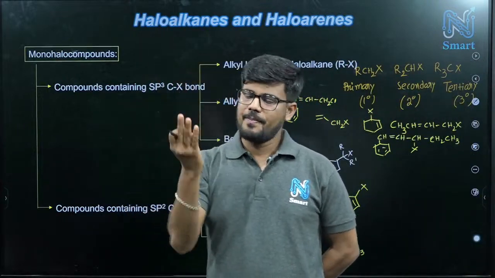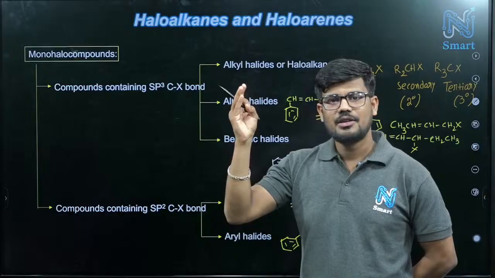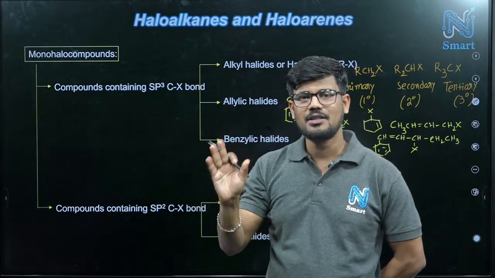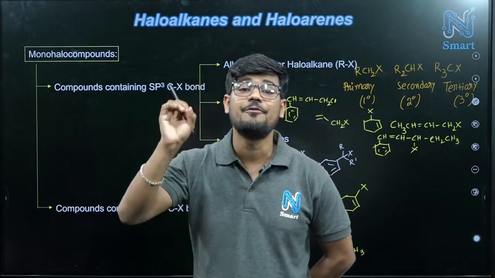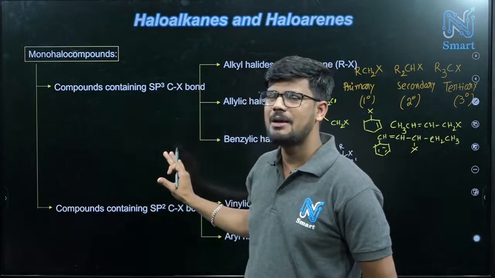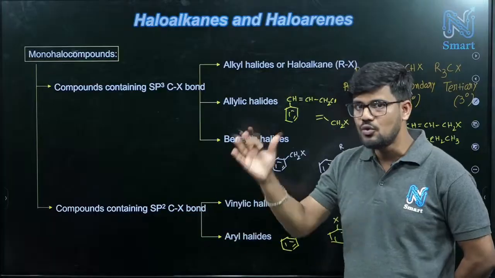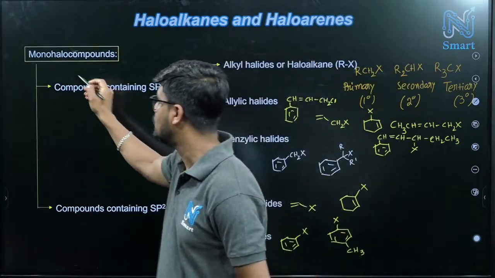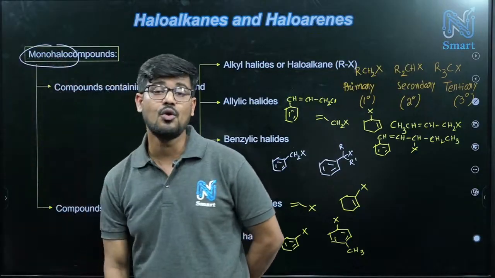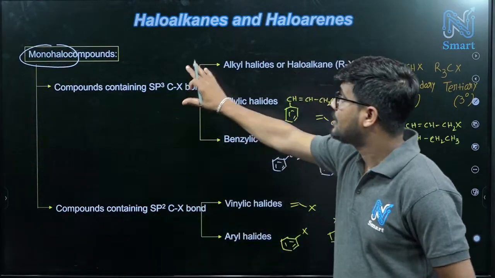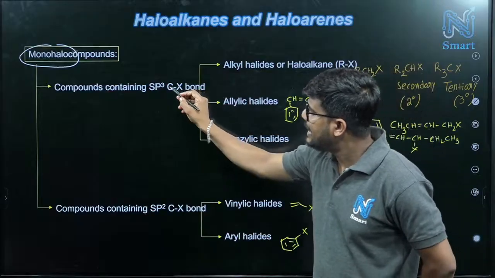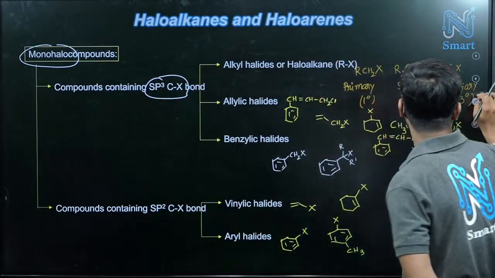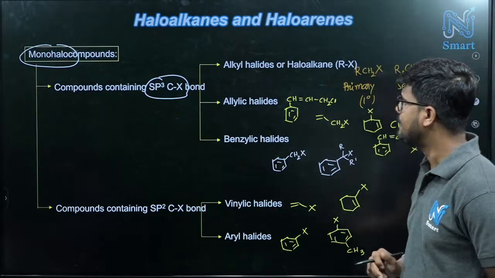So next, out of those 4, mono, di, tri, then poly, out of these 4 classifications, mono and di, these 2 are very, very important. In organic chemistry, multiple times we use compounds based on these 2, mono and di. So first let's consider monohalo compounds. So now just consider this one, sp3 C-X. sp3 C-X, what does it mean?